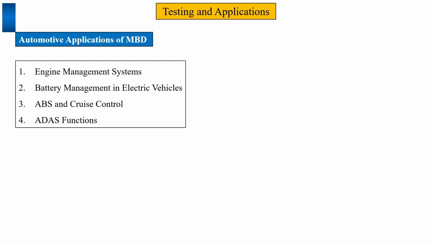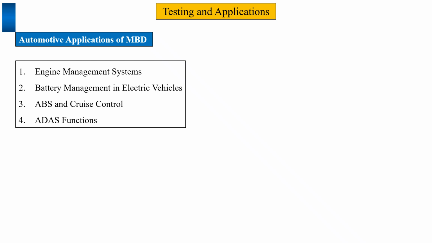So now here we will see some automotive applications of MBD. Okay, so the first one is your engine management system. So MBD is used for fuel injection, ignition timing and emission control. And the second one is your battery management in the electric vehicle, which is used to monitor the cell voltage, current and the temperature for safe operations.